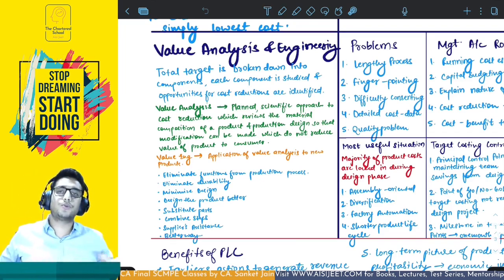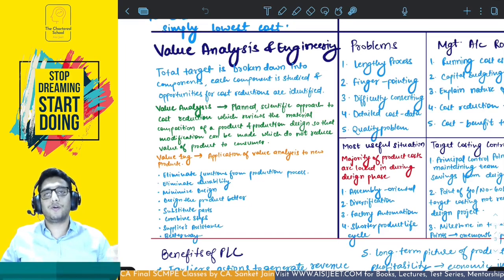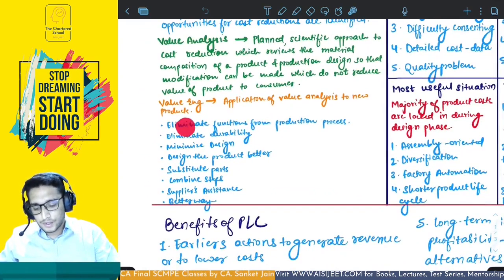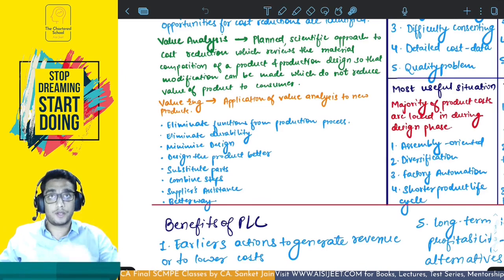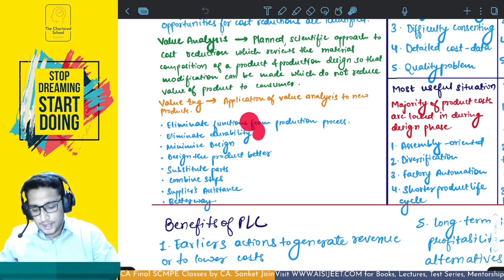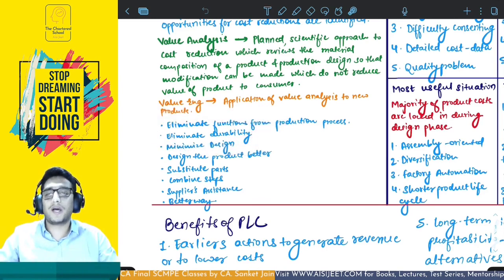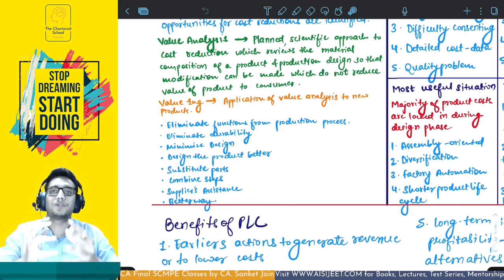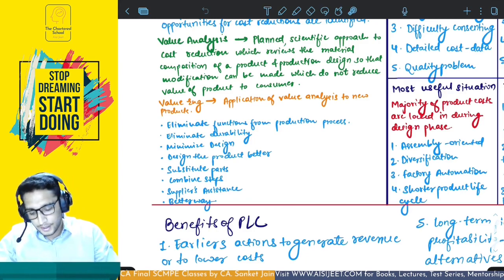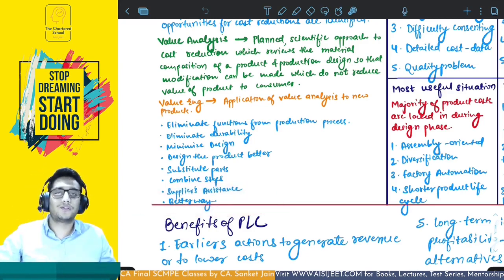Now there are certain questions to ask when you are applying value analysis or engineering or functional analysis, not functional analysis, but VA and VE. If you are applying them, ask certain questions like, can we eliminate functions from production process? From process, not product. From process. Second is, can we eliminate durability? Can we minimize the design? Can we design the product in a much better manner? Can we substitute parts to reduce the cost? Can we combine certain steps to improve productivity? Can we take suppliers' assistance to reduce the cost? And ultimately, a very general or generic question, is there a better way of doing things?